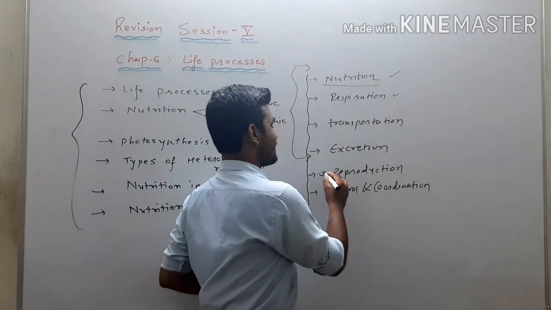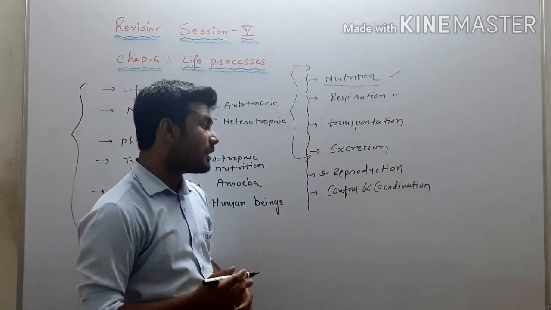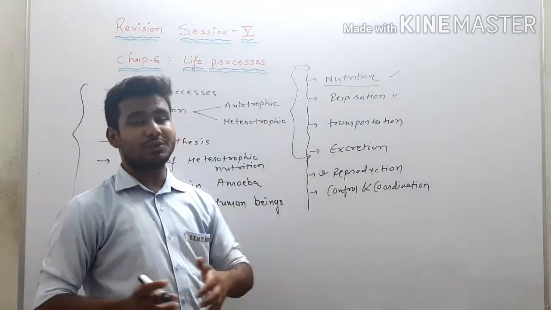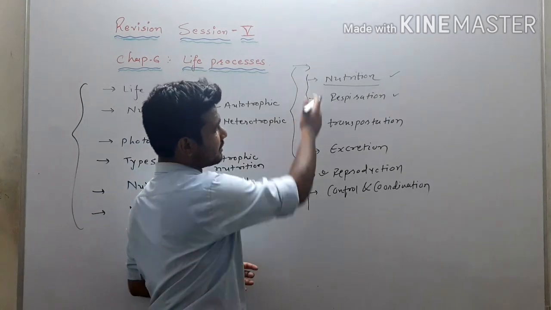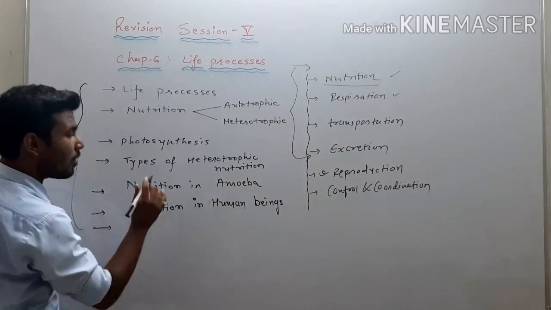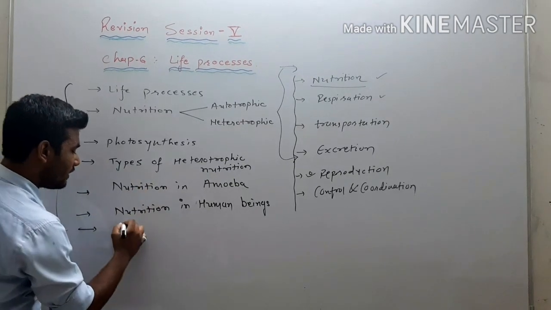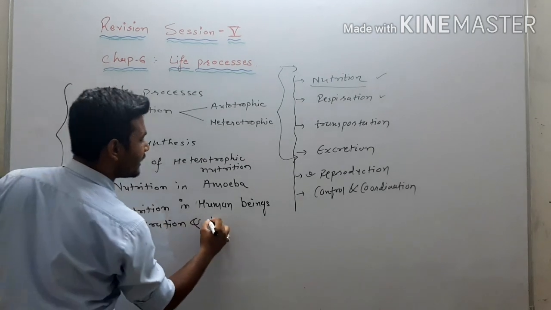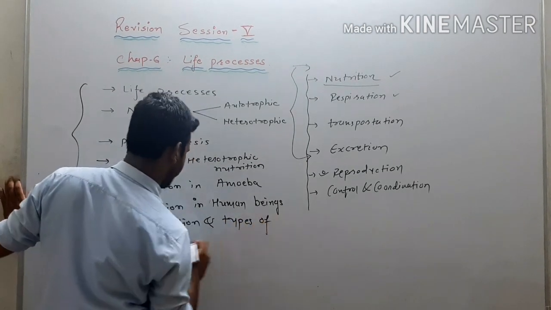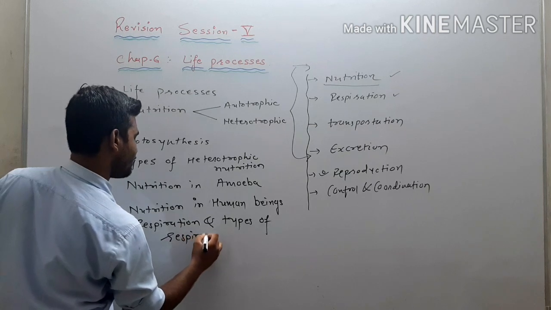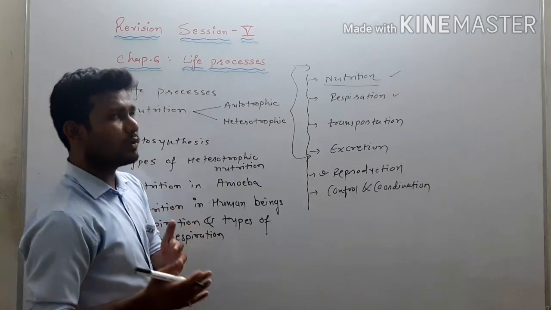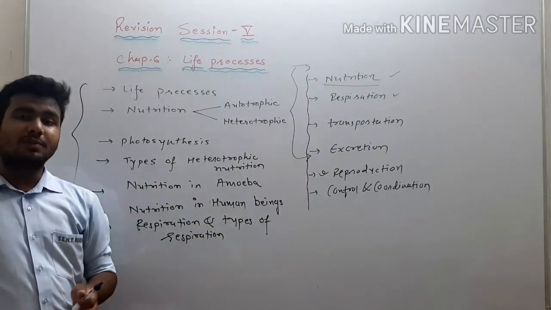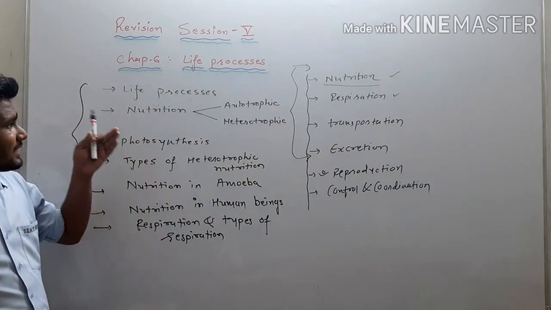We are going to understand reproduction in our chapter number 8. Control and coordination is a survival process which every organism does due to change in the environment. So we are going to discuss this. In this session we will also discuss what is called respiration and the types of respiration, right? And the breakdown of glucose, all those things we will understand in our session number 6. So this way, in this session we are going to understand about life process.